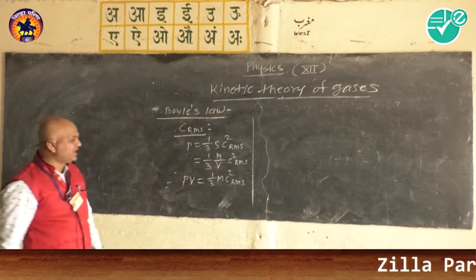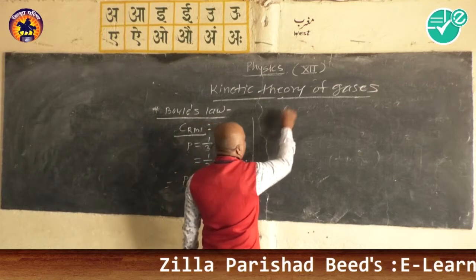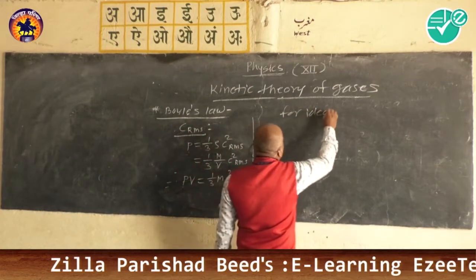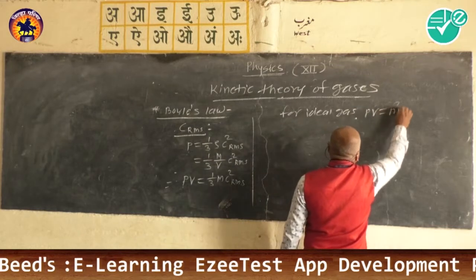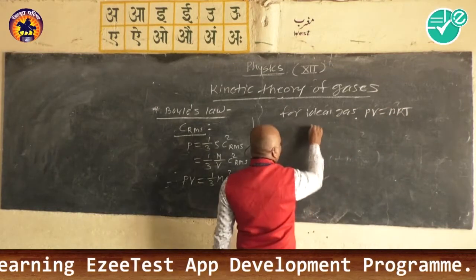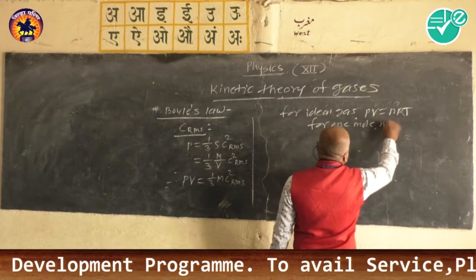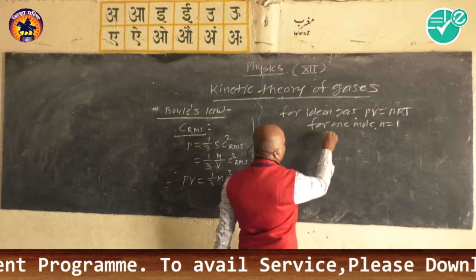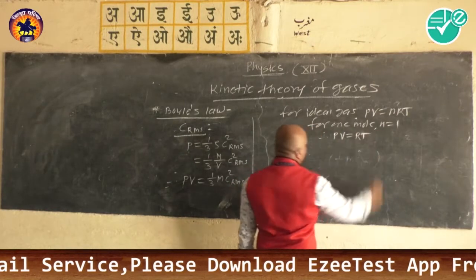Now, for an ideal gas of 1 mole, we know PV is equal to nRT, and for 1 mole, n is equal to 1, and therefore PV is equal to RT.